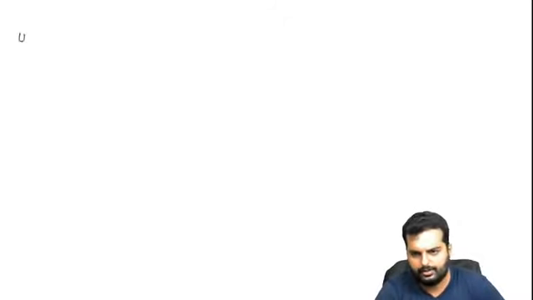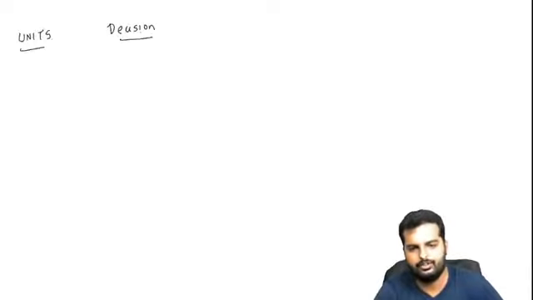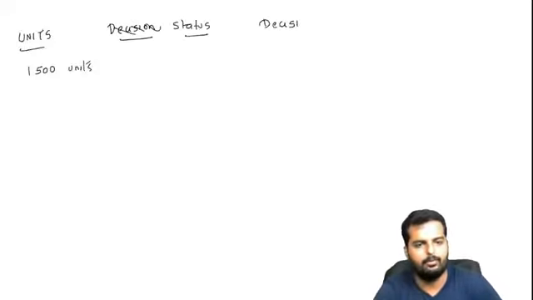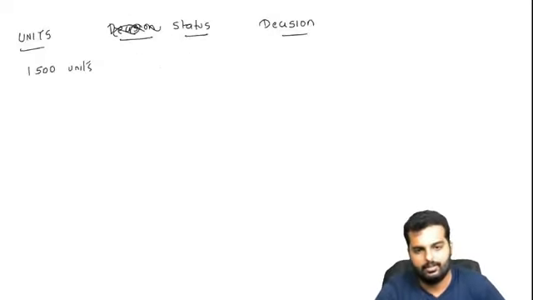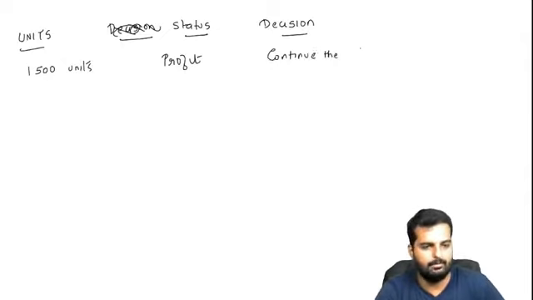I'll ask you some questions on units, and based on that you tell me what is the decision. For example, if I am selling 1500 units, I'll give a heading called status, and the last column heading would be decision. Suppose it's 1500 units, is it more than 1250? Yes. So are you going to make a profit or a loss? You will make a profit. If I am making a profit, what should I do? Should I continue or should I shut down? I should continue the business.